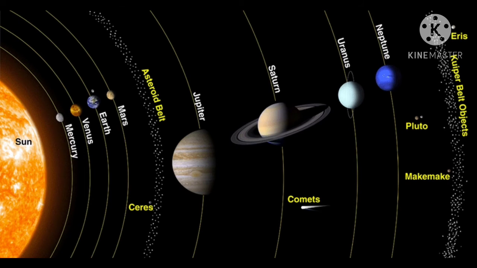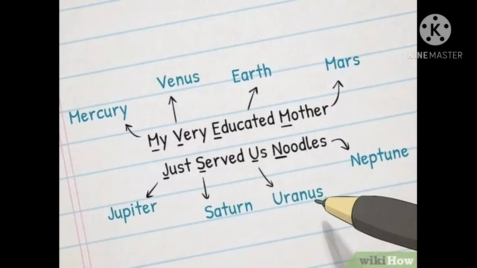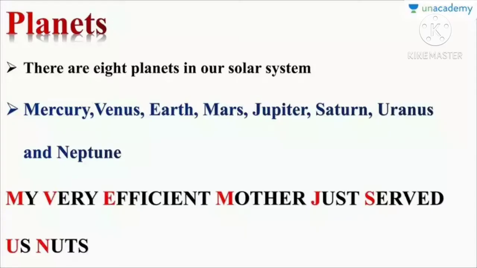To remember easily the 8 planets in order, we have some simple tricks. My very educated mother just served us noodles. Second one, my very efficient mother just served us nuts.